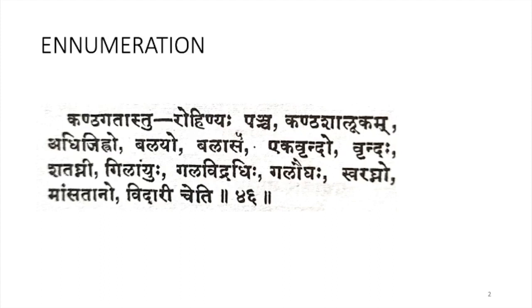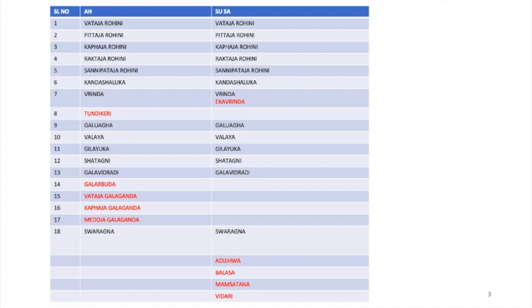and what is the difference between Ashtanga Hridaya and Sushruta Samhita in case of enumeration. In Ashtanga Hridaya, the Acharya mentioned 18 types of Kanda Roga, and in Sushruta Samhita, Sushrutacharya mentioned 17 types. Both mention 5 types of Rohini: Vataja, Pittaja, Kaphaja, Raktaja and Sannipataja Rohini. Kandashaluka is also mentioned, and Vrinda; in Ashtanga Hridaya, Eka Vrinda is also added, but it is counted as one disease.